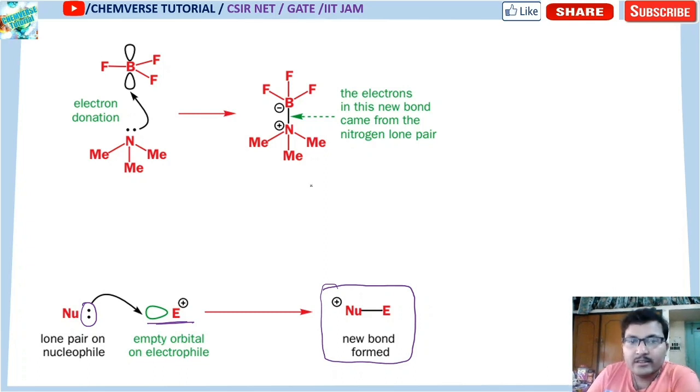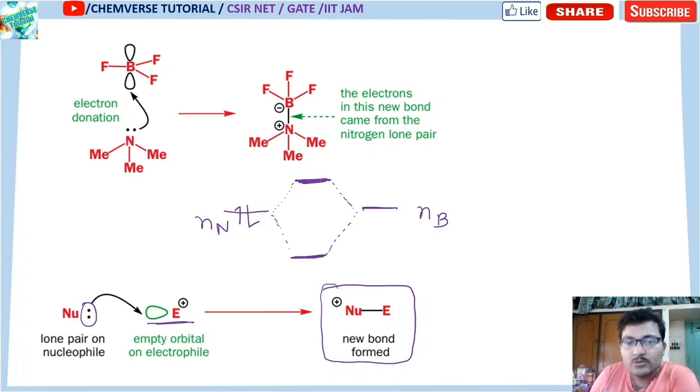So whenever this kind of non-bonding nitrogen having a pair of electrons interacts with the empty orbital of boron, that means donation of electrons is occurring, so there will be a bond formation. What actually happens here, if you draw a molecular orbital diagram of this bond, there will be 2 electrons here. These 2 electrons come from this HOMO part.